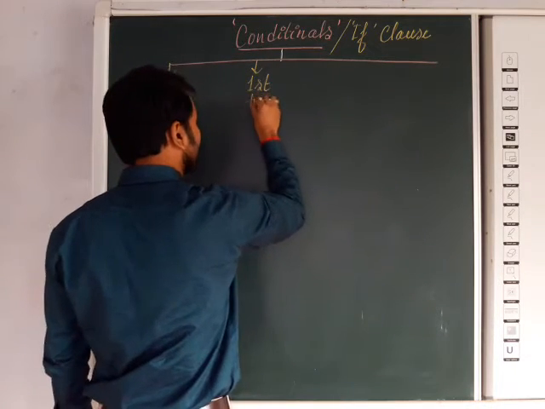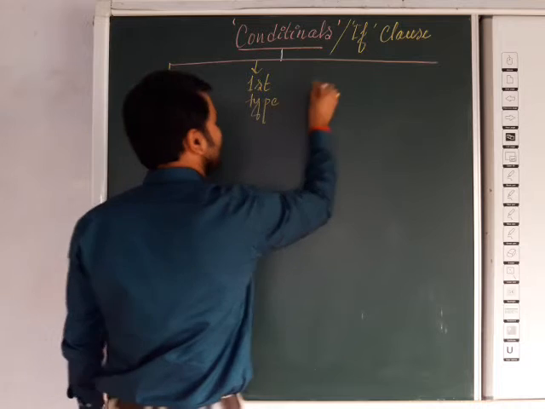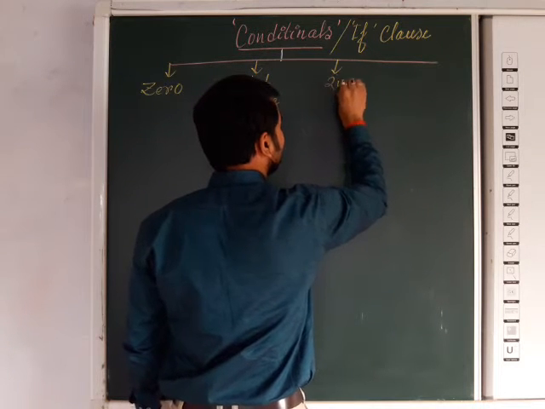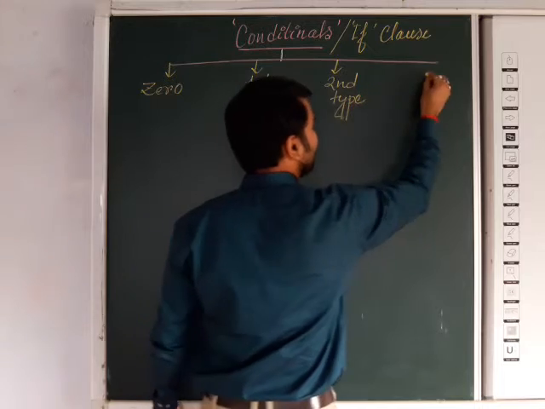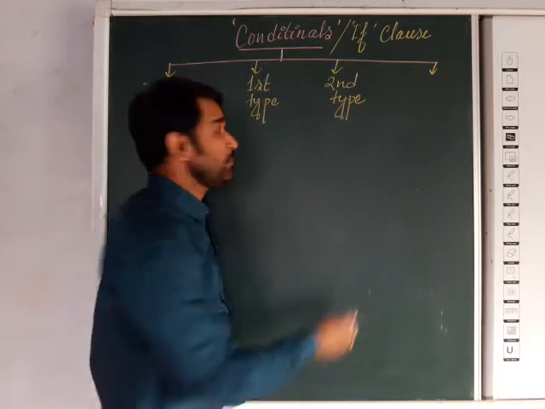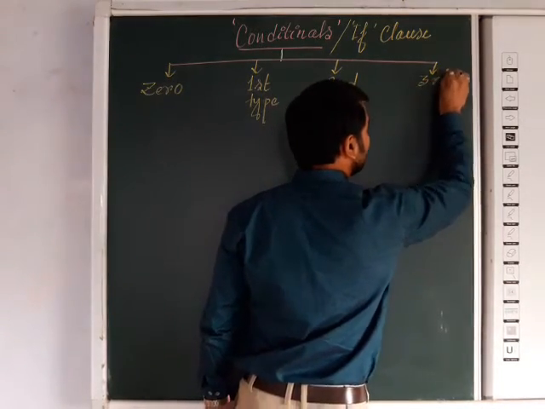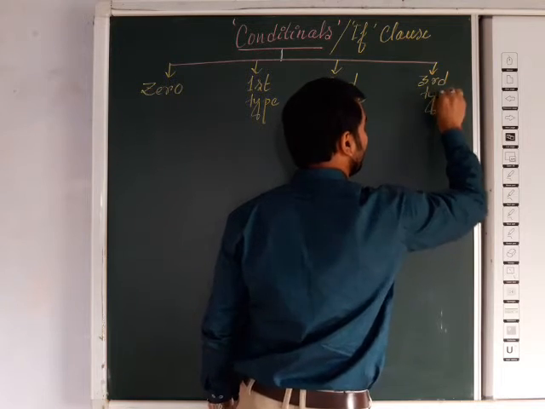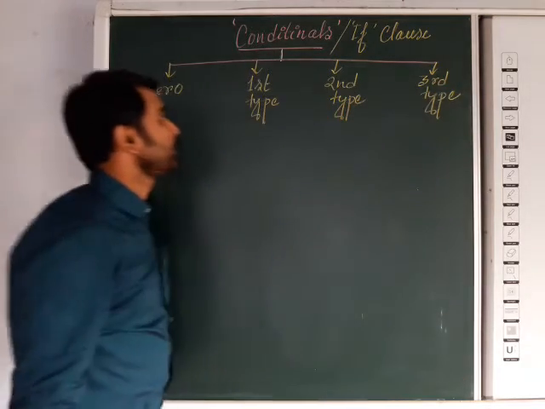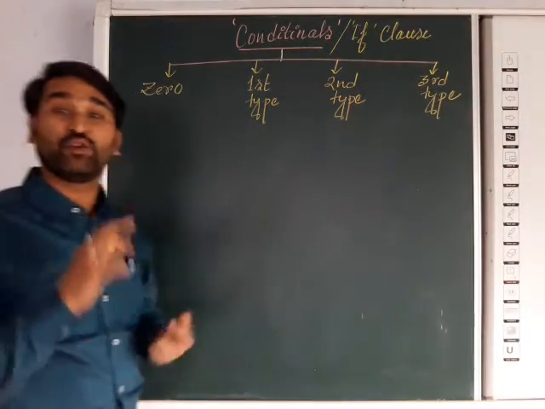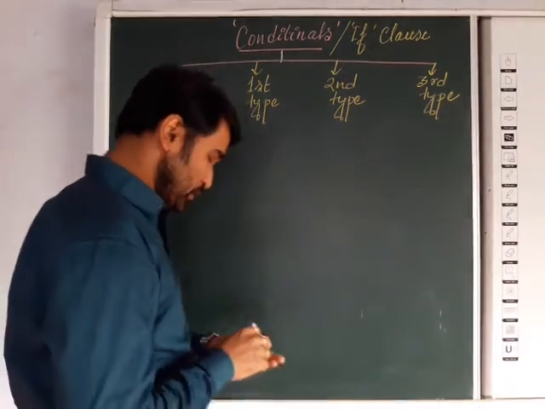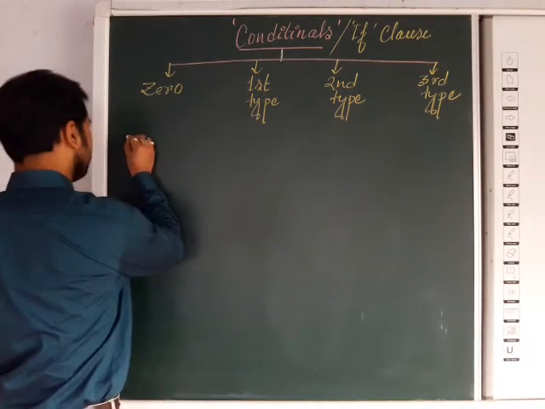The second type of conditional, and the last one will be the third type of conditional. And all these types of conditional are again divided into two parts. What are they? First, with an example I am studying.